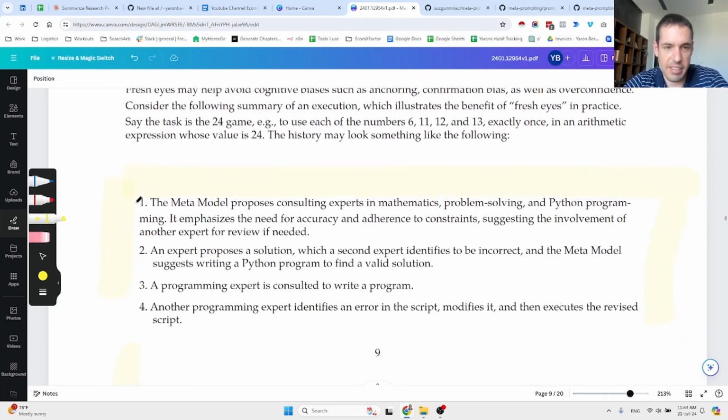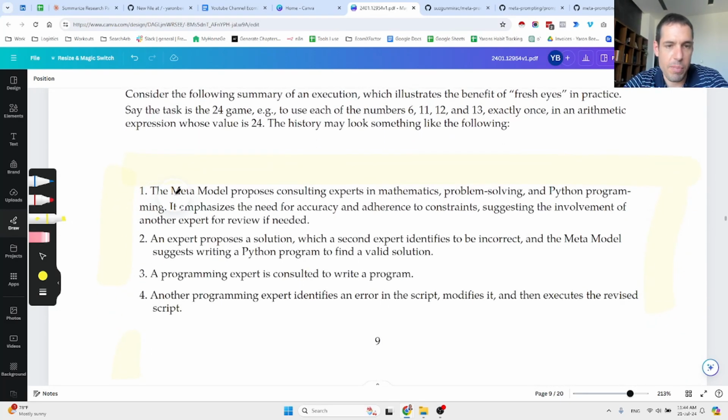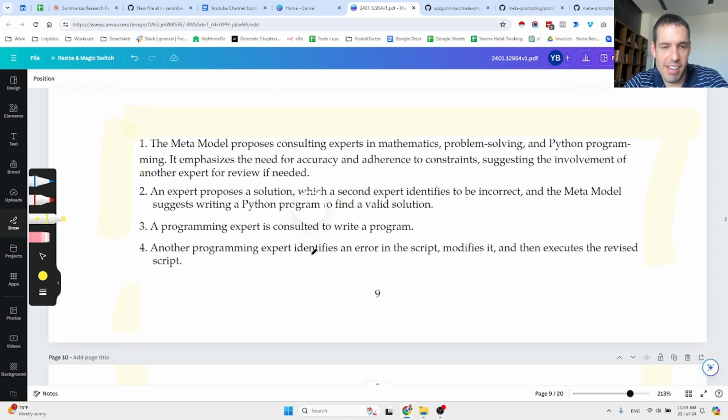And this is basically the flow. So the meta model proposes consulting experts in mathematics. Let's say this is a problem of an arithmetic expression. And the Python, it emphasizes the need for accuracy and adherence to constraints, suggesting the involvement of another expert for review if needed. Then an expert proposes a solution which a second expert identifies to be incorrect, and the meta model suggests writing a Python program to find a valid solution.